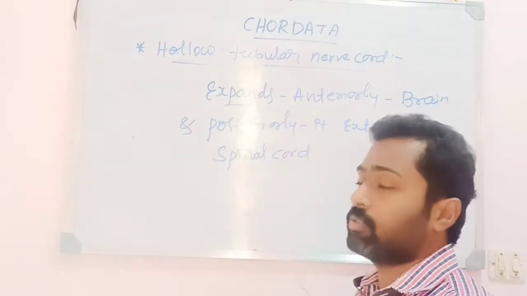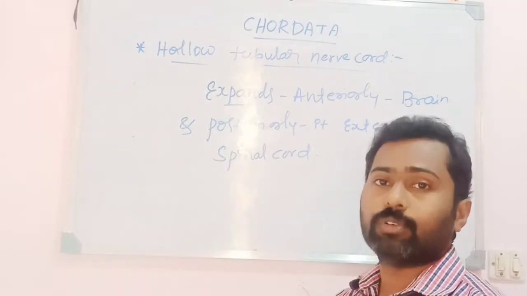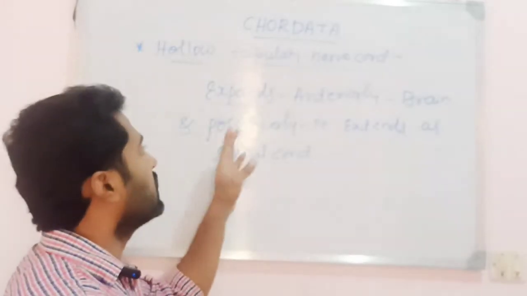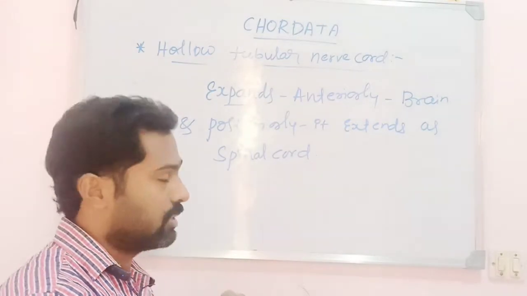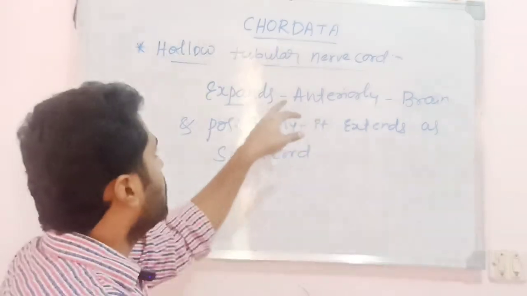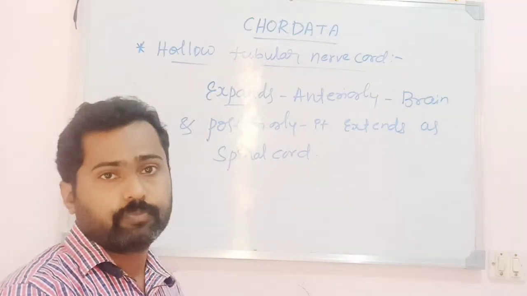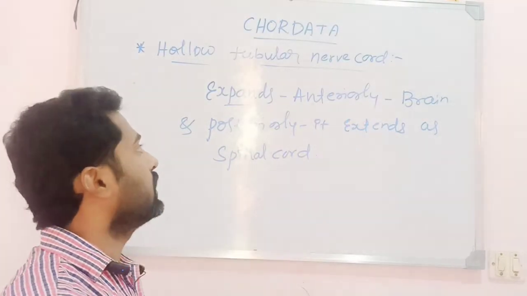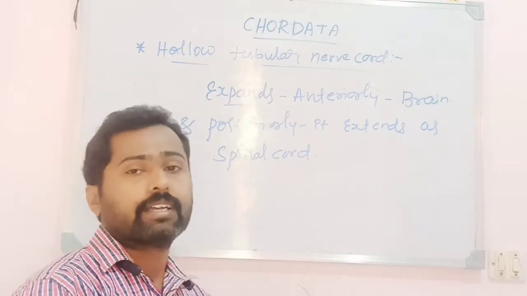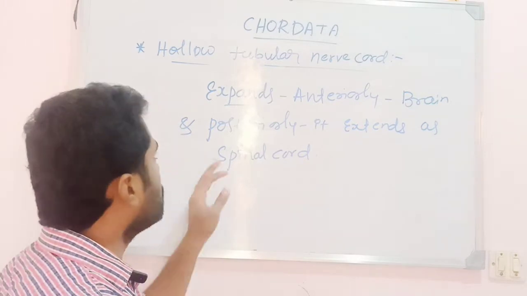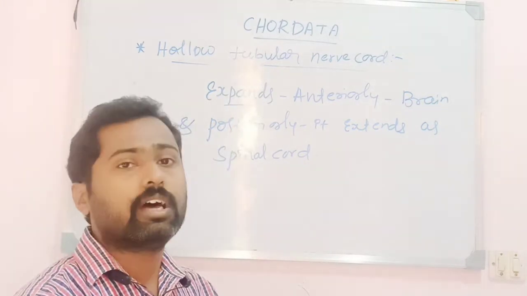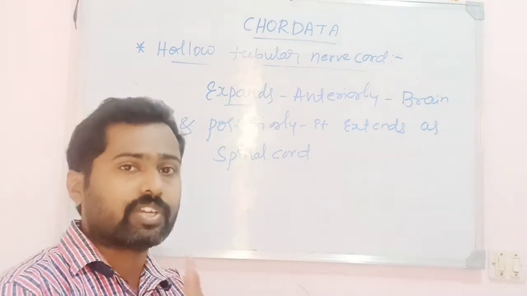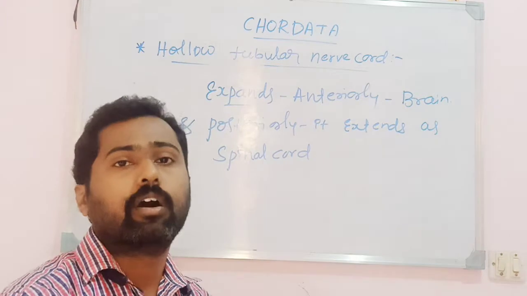The tubular nerve cord is hollow in nature, and it runs throughout the length of the body. In some chordates, especially in the subphylum Vertebrata, it expands anteriorly as the brain, and posteriorly it runs as the spinal cord. This feature is unique for all chordates. All chordates exhibit the tubular hollow nerve cord. So that is the second fundamental property of all chordates.